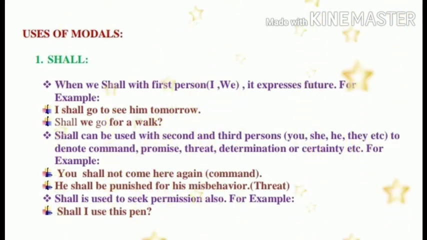When we use shall with first person, meaning I or we, it expresses future. For example, I shall go to see him tomorrow. And second example is, shall we go for a walk. And secondly, shall can be used with the second and third person, meaning you, she, he, they, etc., to denote command, promise, threat, determination or certainty. For example, you shall not come here again. It is expressing command.